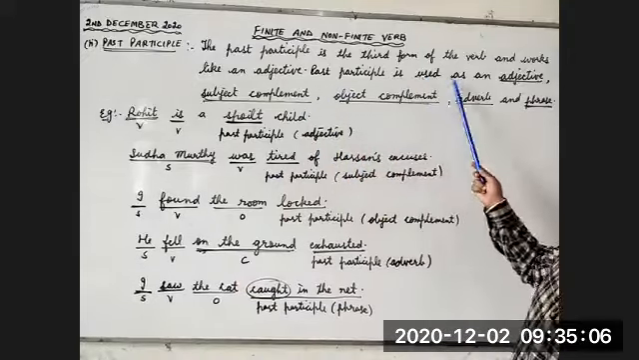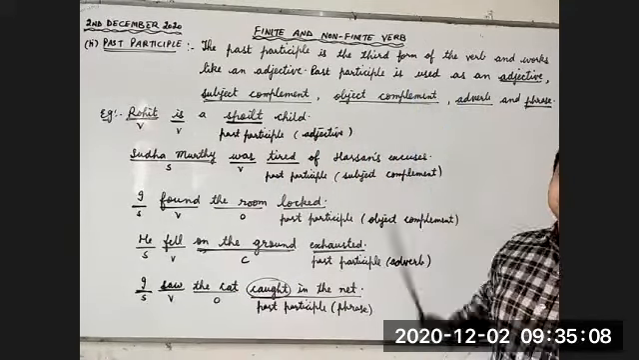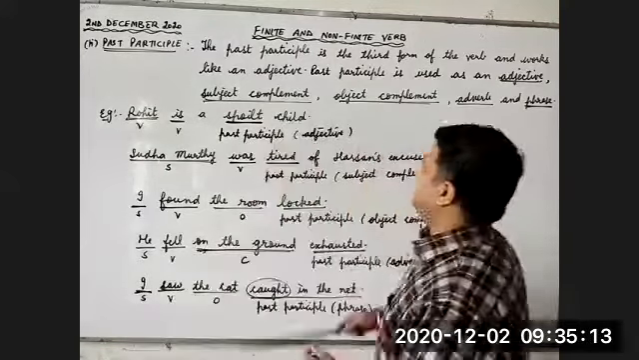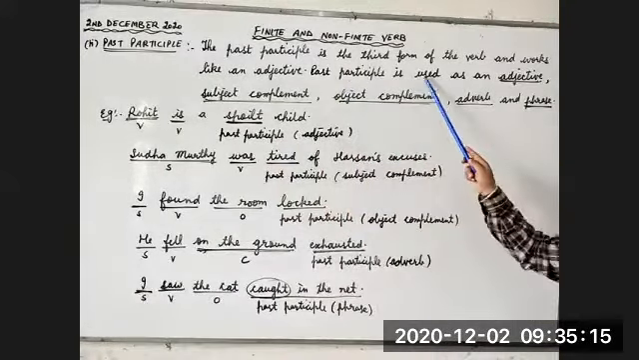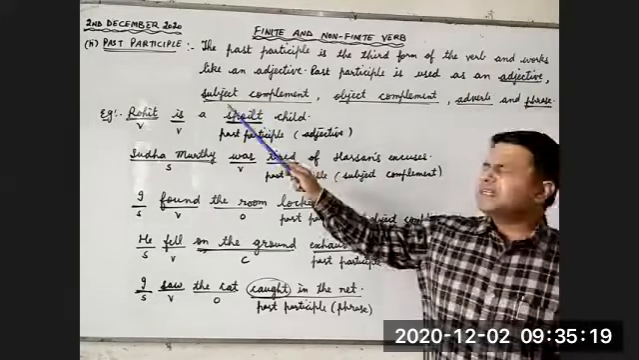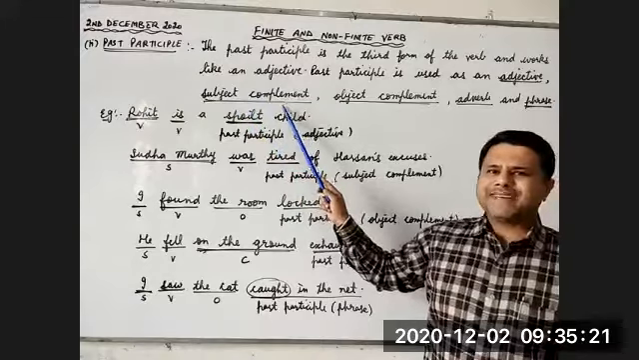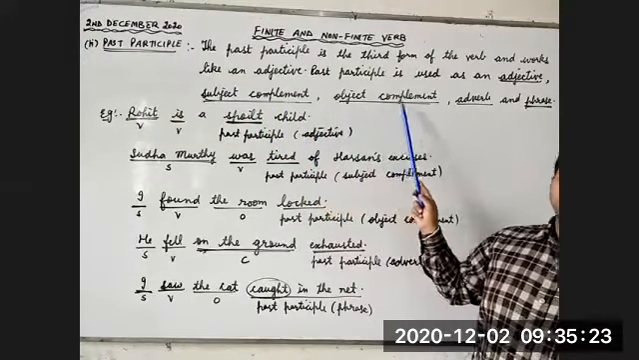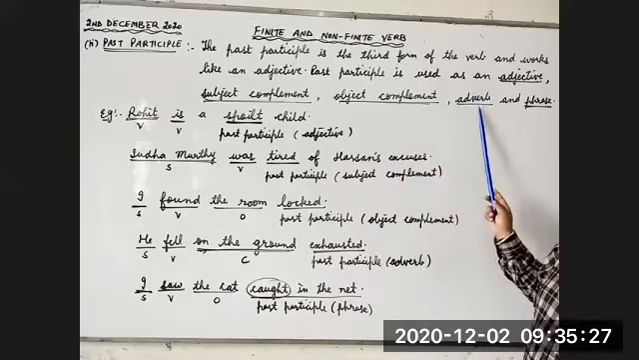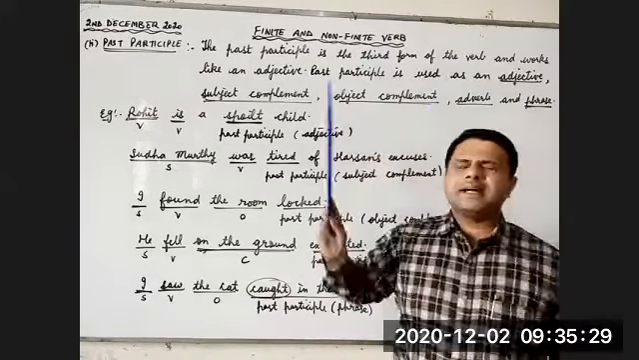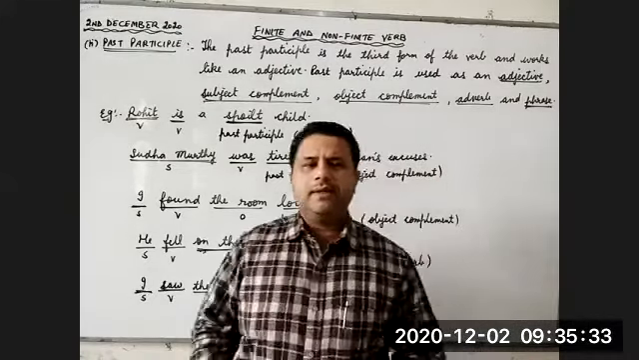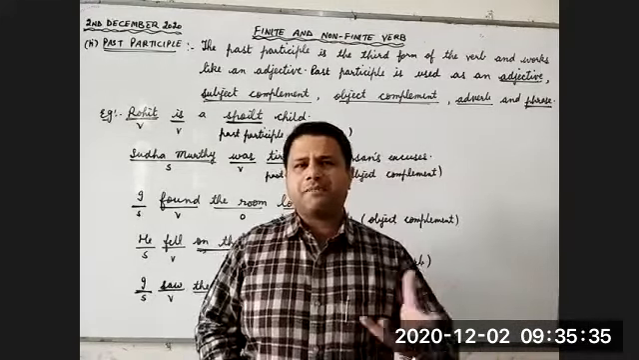Past participle. Now these are the uses. There are total 5 uses of past participle. Let's see what are they. Past participle is used as an adjective. So this is the first use. Then second use is subject complement. Third use, it is used as an object complement. Then adverb and phrase. Children, these are the 5 uses of past participle.